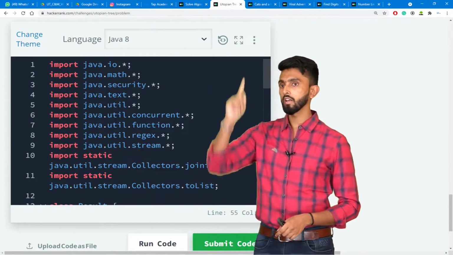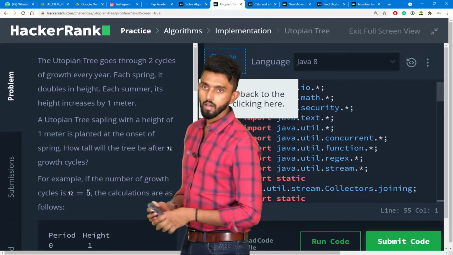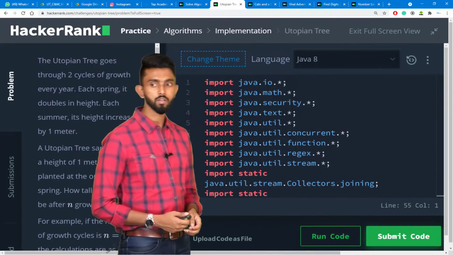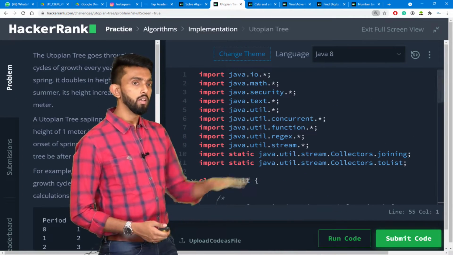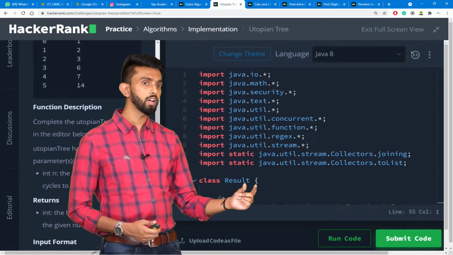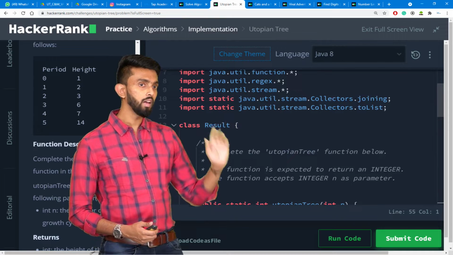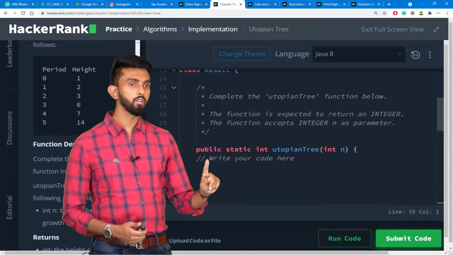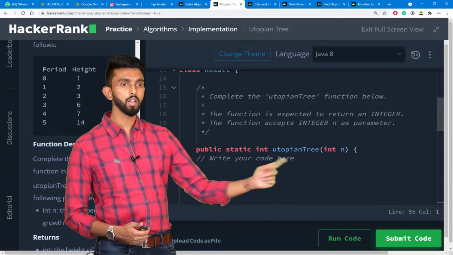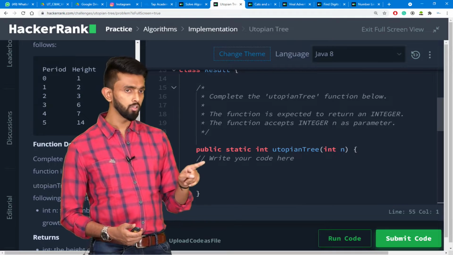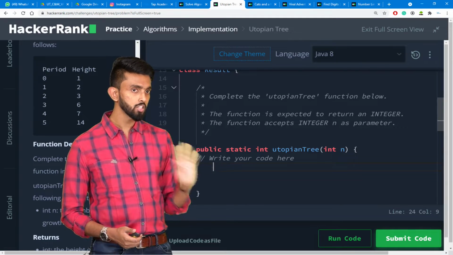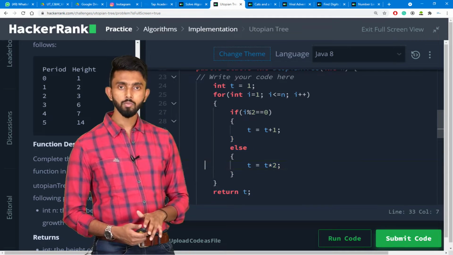I will increase the size and reduce the size a little bit. Here I will scroll down. See, they have a class called as result. I will scroll down. There is a function they have already given, public static int utopian tree. Write your code here. This is all we have to do. So I'll paste my code there. As it is, I'll paste my code.